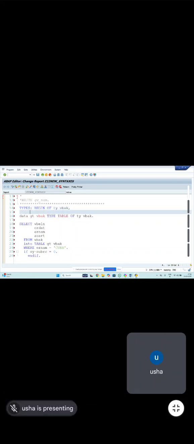Sorry, can I write here the TY declaration, the local structure declaration? Before that, we have to declare. Yes. So first we have to declare local structures. How to declare a local structure? Begin of TY_VBLN. Type VBAK-VBLN, like that. Whatever the sequence I'm taking here, in that sequence I'm declaring. Correct?